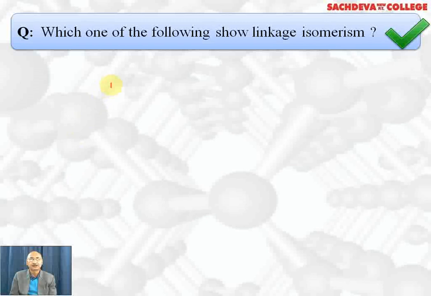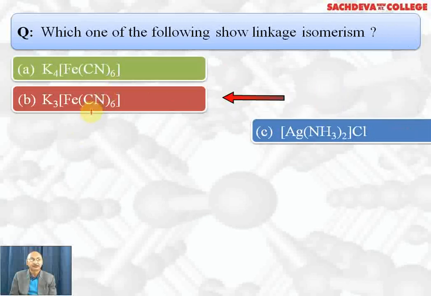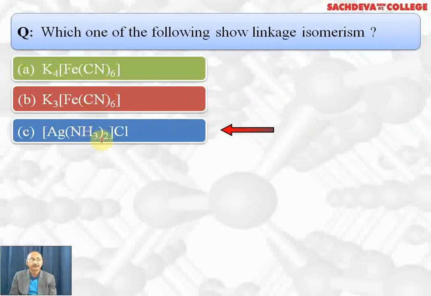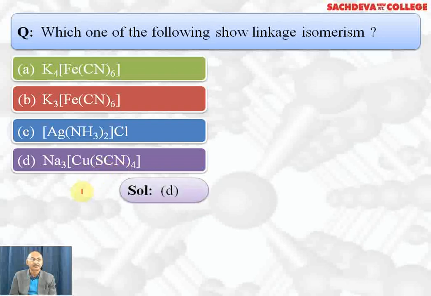Which one of the following shows linkage isomerism? K4[Fe(CN)6], K3[Fe(CN)6], [Ag(NH3)2]Cl. D part is the correct answer, because thiocyanate ion is the ambidentate ligand. It can link through sulfur or nitrogen, therefore it will show linkage isomerism.